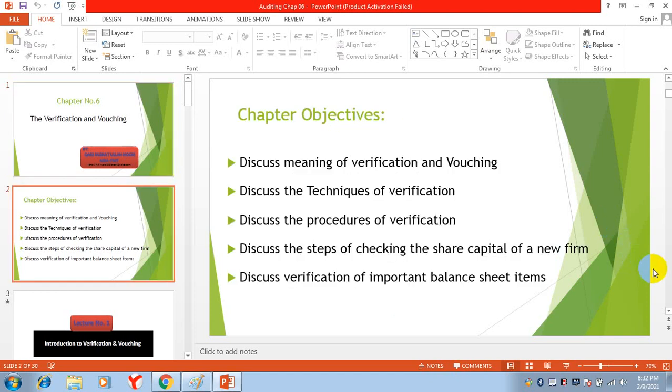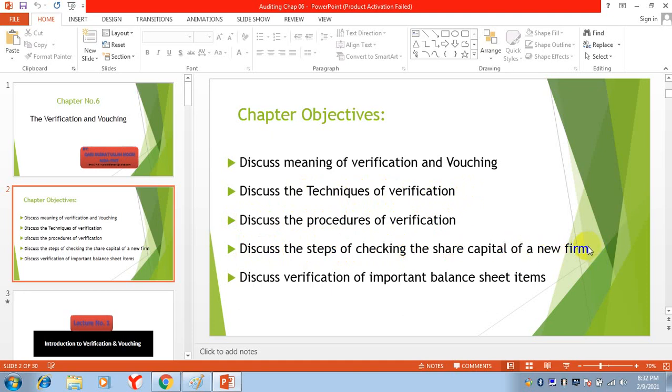In this chapter, we will discuss the meaning of verification and vouching, that is, what is the meaning of these two terms. The different techniques of verification, and the different procedures that are used for verification. We will discuss the steps of checking the share capital of a new firm.